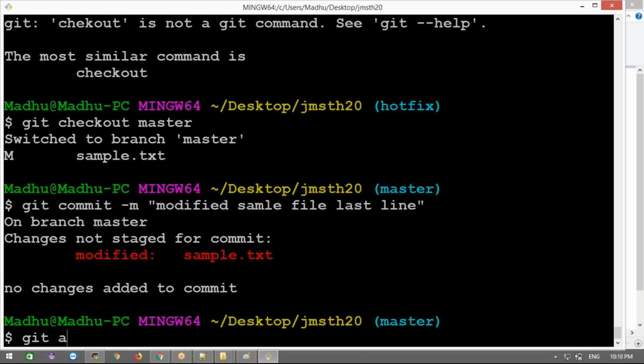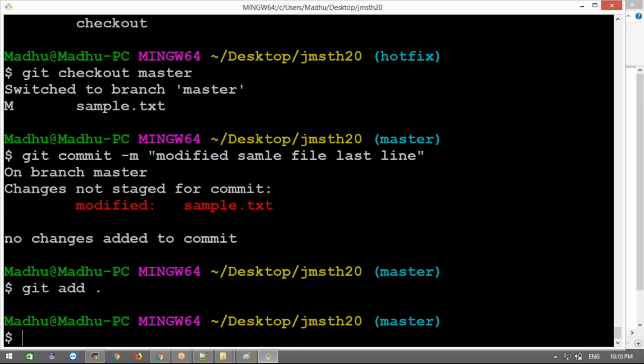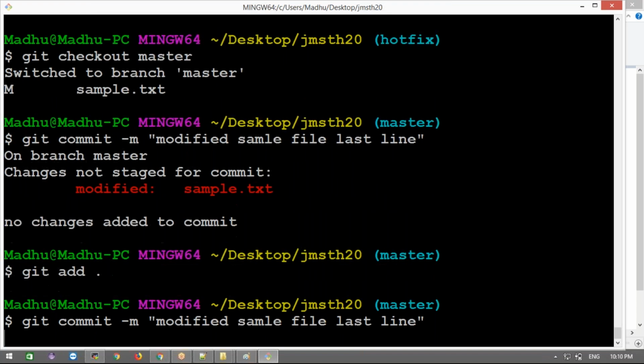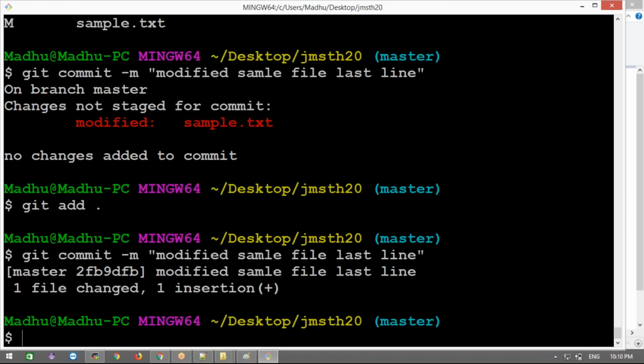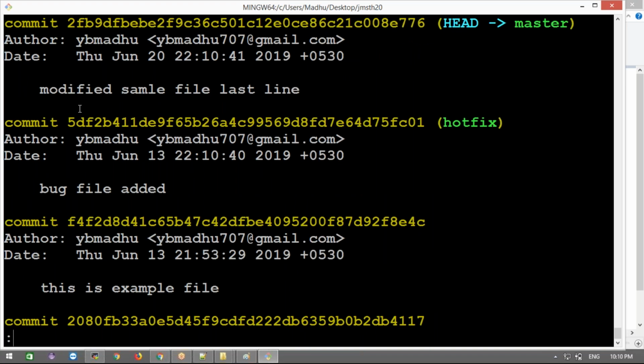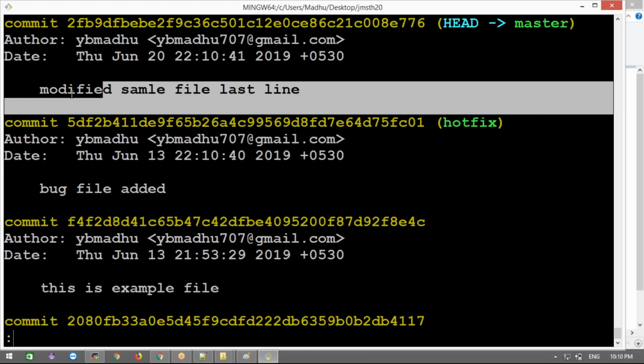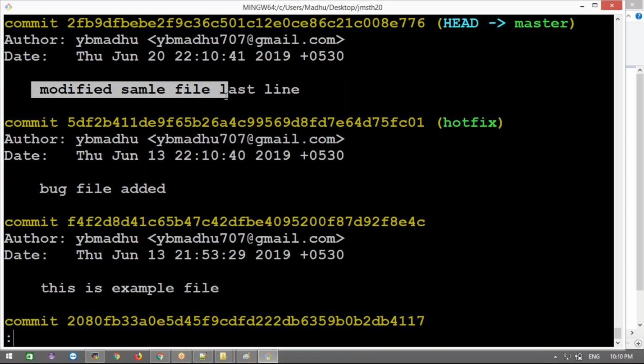What we'll do: git add, git checkout file, git add, git next, git commit. Okay, now modified here. Now git log, git log here. What is the message? Modified SAMLE sample by mistake, literally happening here.